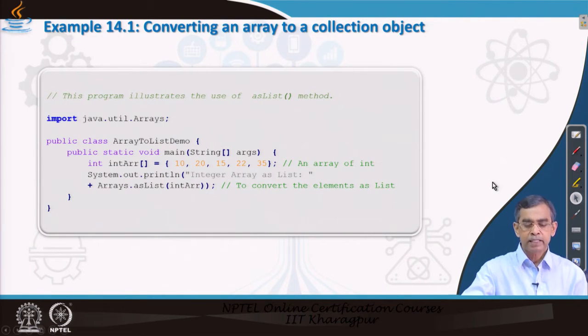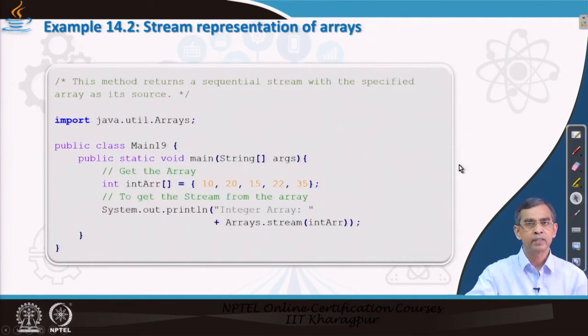This example explains how, using the Arrays method, a simple array can be converted into a list. We have given an example for integer; likewise float, string, everything you can call it. Now, this is another example.